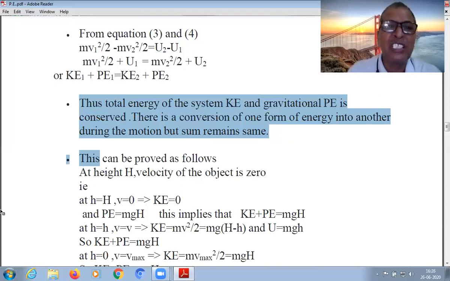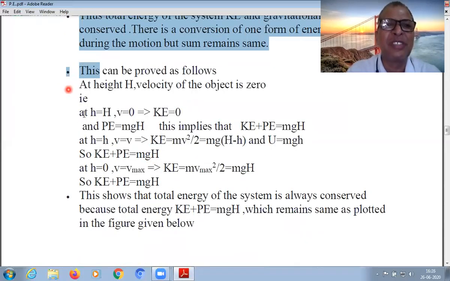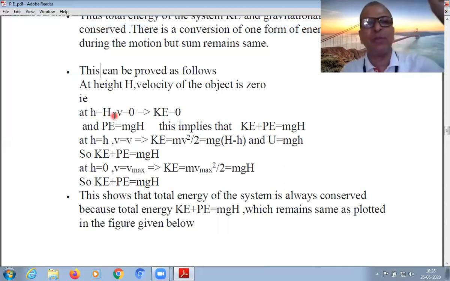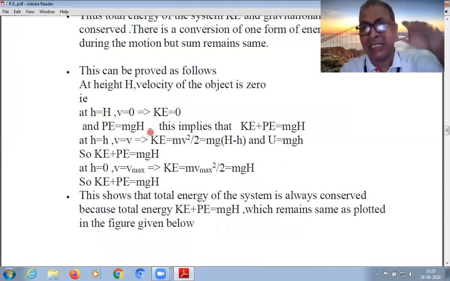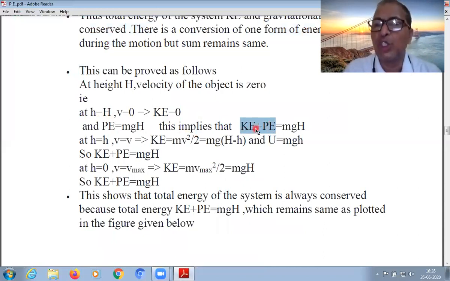How can we prove it? It can be proved by this calculation. The diagram is the same. Small h is equal to capital H, which means it is at the top position where velocity is 0. This implies that kinetic energy is 0, and potential energy is mg capital H at the top. This implies that the total energy, the sum of kinetic energy and potential energy, is 0 plus mgH, which is equal to mgH.